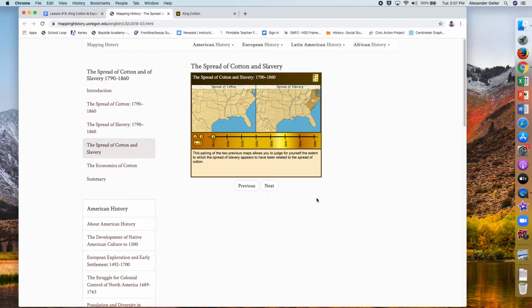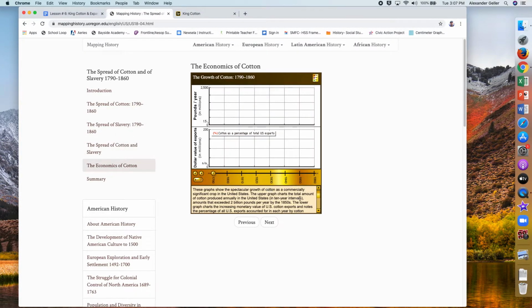Now on this page, you're going to find a graph. This button right here will allow you to push through the years and you're going to see a pattern develop. So read down here, it will help you. When you're done, you're going to go next. Here's 2 graphs and I need you to read this first, okay? And as you read it, you press your arrow and it's going to show you some quantitative information about the dollar value of exports in the millions and pounds of cotton grown in the year.